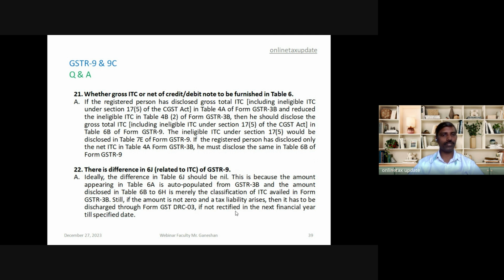22nd question, there is a difference in 6J related to ITC of GSTR 9. Ideally, the difference in 6J should be nil because it is only a classification of ITC availed in Form 3B, which is shown in 6B to 6H. However, if there is any difference, then it has to be paid through DRC 03.